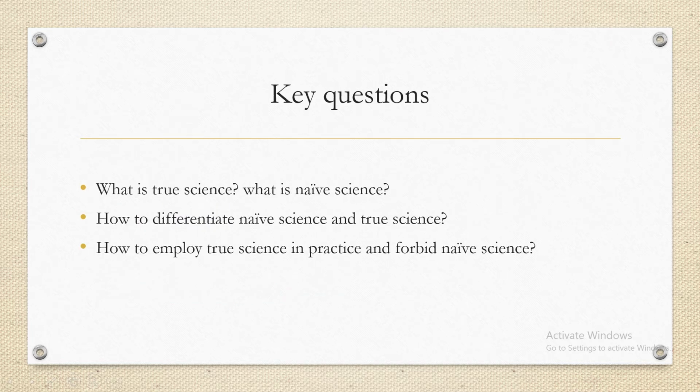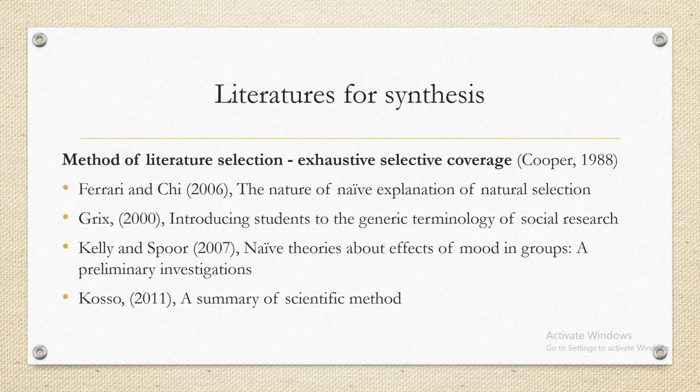For that, I have selected 12 literatures, which I have referred to in the reference list also. I am just going to introduce them in short form because their content will be discussed later on. The method of literature selection is exhaustive selective coverage, based on Cooper's concept. They are Ferrari and Kai 2006, which is basically about how naive explanation works in explaining biological theories like Darwin's natural selection.